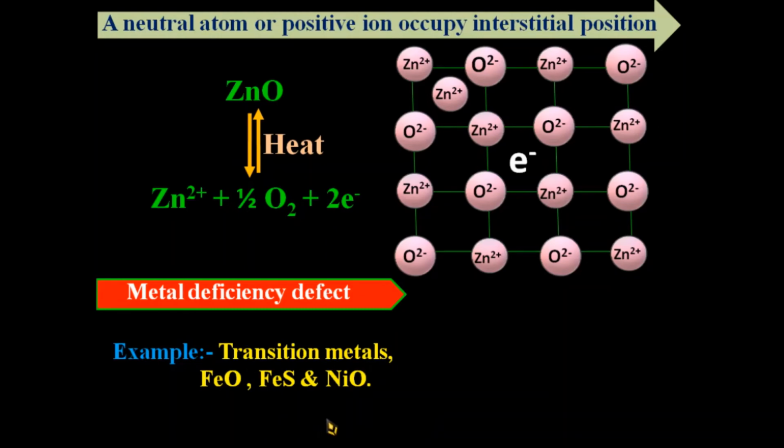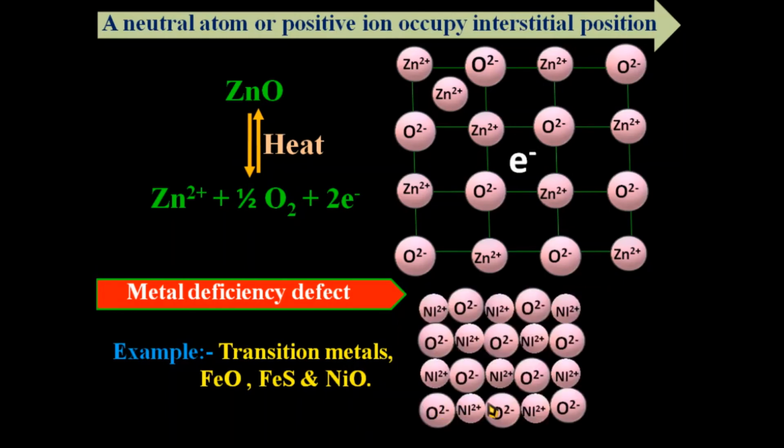In some crystals, metal ions are missing from their original lattice site. This is the crystal of NiO. One Ni²⁺ ion is missing, creating a vacancy at its lattice site, like this. One Ni²⁺ is missing here, creating a vacancy.